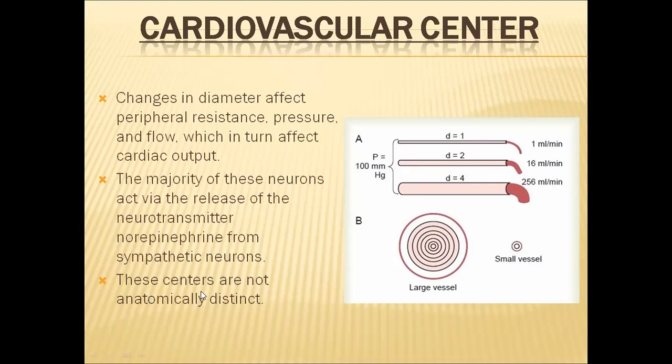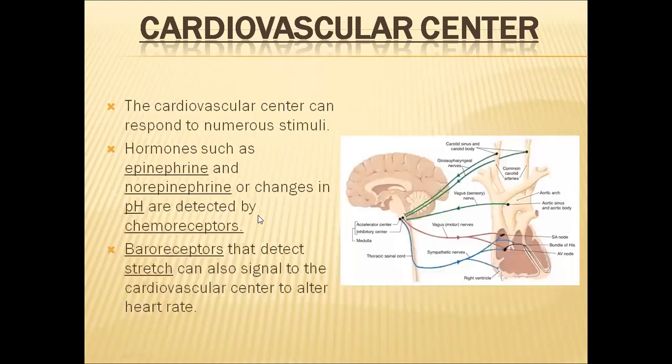All these centers usually have the same function, but anatomically they are distinct. Structurally they are different, but functionally all these things will be coordinated with one another.